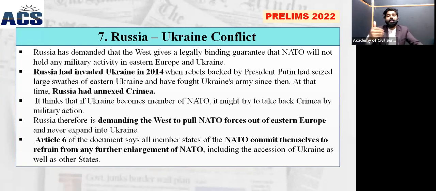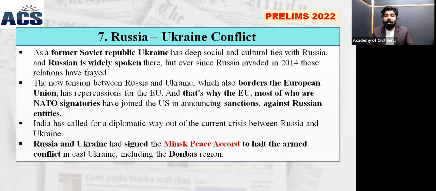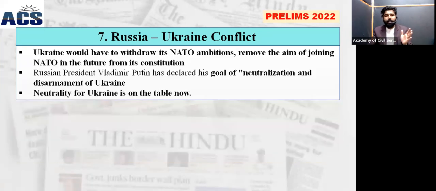So that's why, if Ukraine approaches NATO to become a member, Russia will definitely attack Ukraine. That has triggered Russia, and they are attacking Ukraine now in order to make it give up its interest in joining. And finally, you have seen that the president of Ukraine said that we have decided not to become a member of NATO, and we are ready for peaceful dialogue with Russia. So now Russia and Ukraine are ready to talk in a peaceful manner, and most of the regions are now captured by Russia.